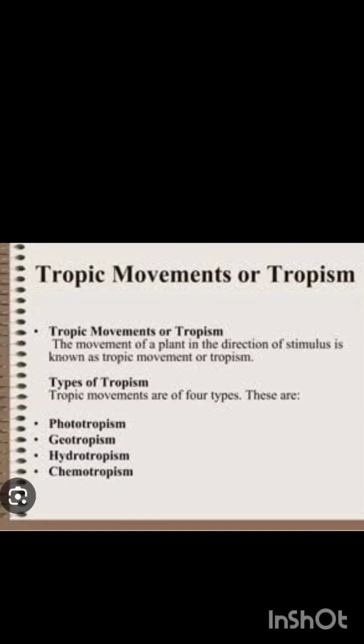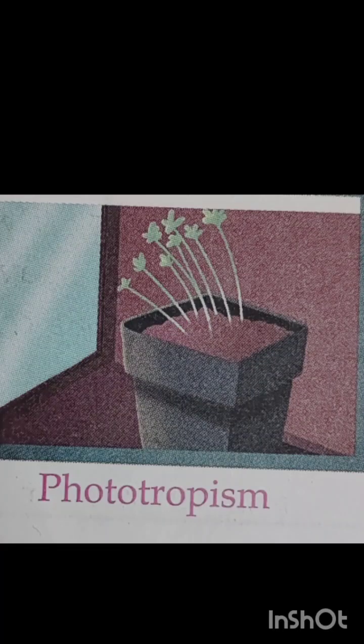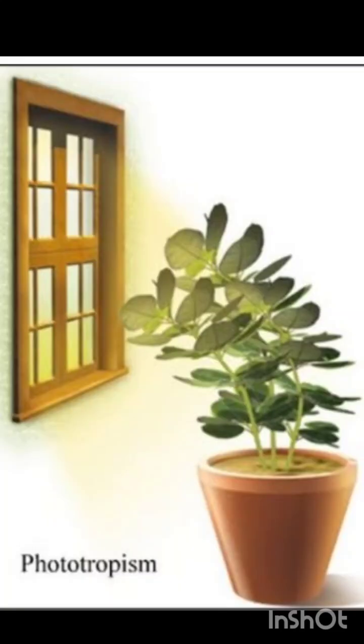Then what is tropic movement? Movement of a plant in relation to the direction of the stimulus is known as tropic movement or tropism. Here is a type of tropism. This type is called phototropism.